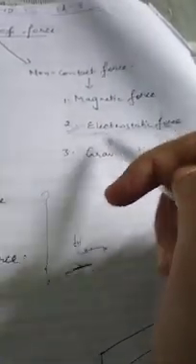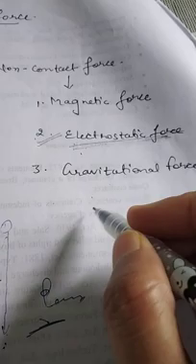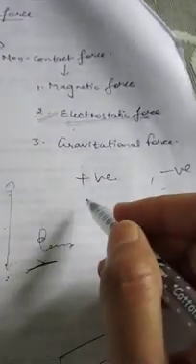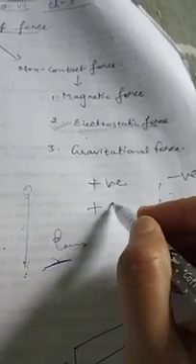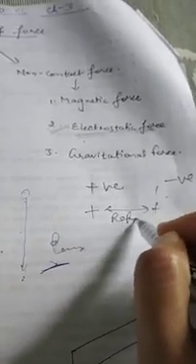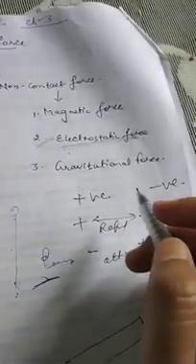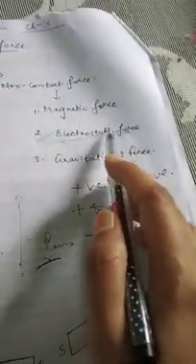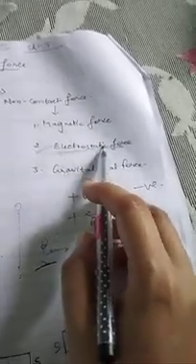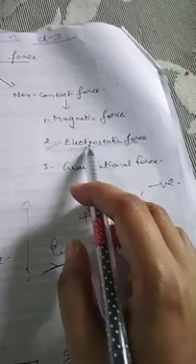But in this also there are two types of charge, positive charge and negative charge. And here also like charges always repel and unlike charges always attract towards each other. So charges can also attract or repel each other just like magnets. Now I will show you one picture. You can do this activity at your home also.